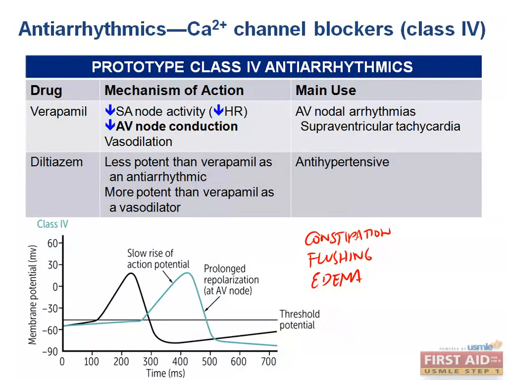Remember, we're blocking calcium channels, not only in the myocardium, but also in vascular smooth muscle cells. Where are vascular smooth muscle cells located? Everywhere. So, not only can we block calcium channels in vascular smooth muscle cells, but we start blocking them in other locations, including the interstitial cells of Cajal. The interstitial cells of Cajal are responsible for the slow wave potentials that cause the intrinsic peristaltic movements of the stomach, duodenum, ileum, and colon.